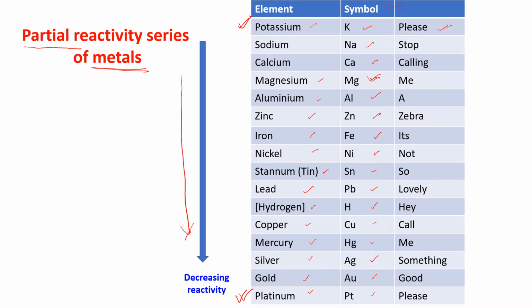A is aluminium. Zebra, Z is zinc. It's, I is iron. Not, N is nickel. So, S is stannum. Lovely, L is lead. Hey, H is hydrogen. Call, C is copper. M is mercury. Something, S is silver. Good, G is gold. Please, P is platinum.